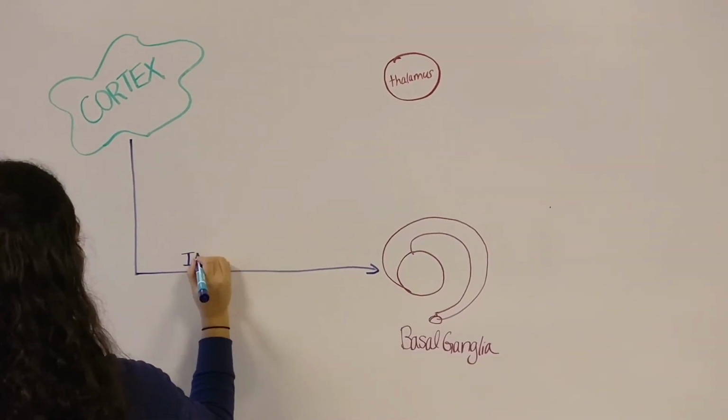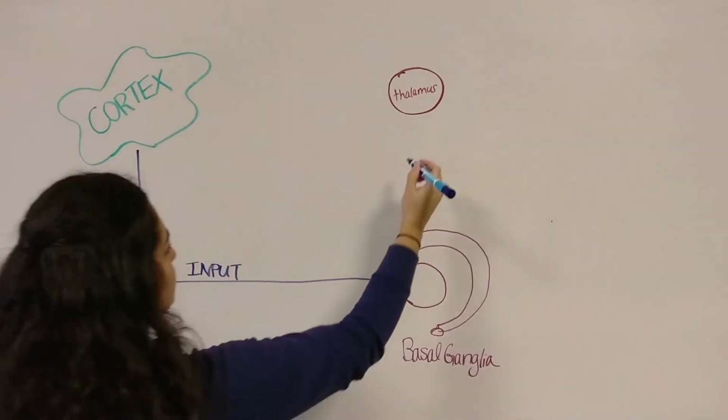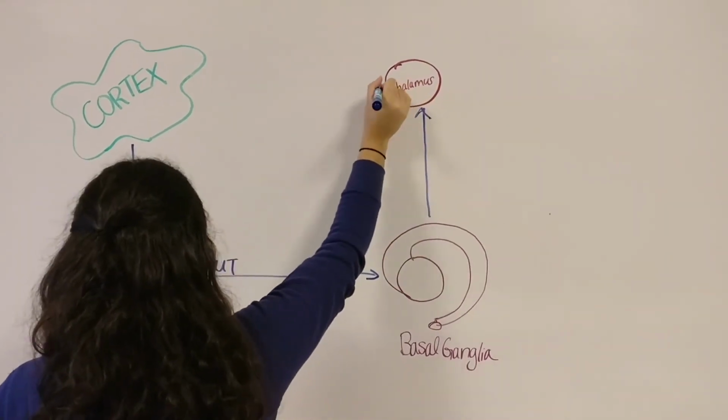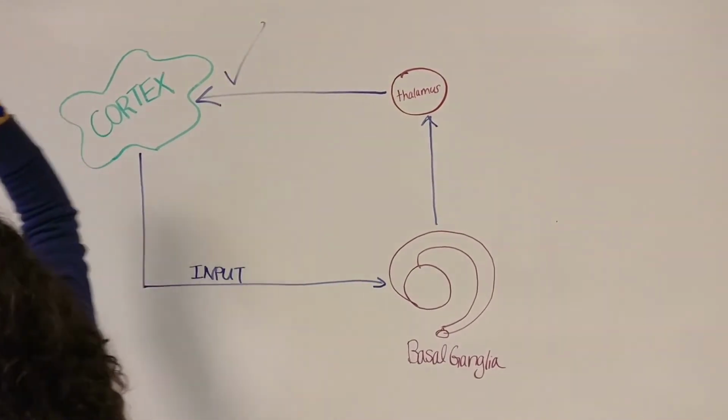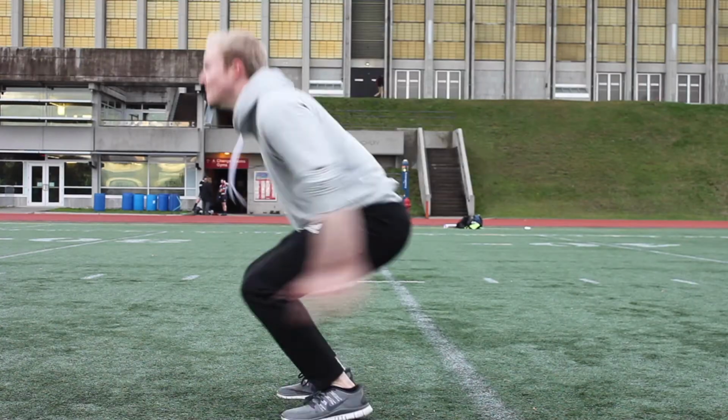The basal ganglia receives input from the cerebral cortex. It also projects back to the cerebral cortex via the thalamus. It has 4 circuits running through it, and the main 2 loops that relate to this task are the motor and oculomotor loops. The motor loop is involved in running, dodging, jumping, and heading the soccer ball, while the oculomotor loop is involved in where to look, for example, making eye movements toward the opponent, to the ball, and tracking